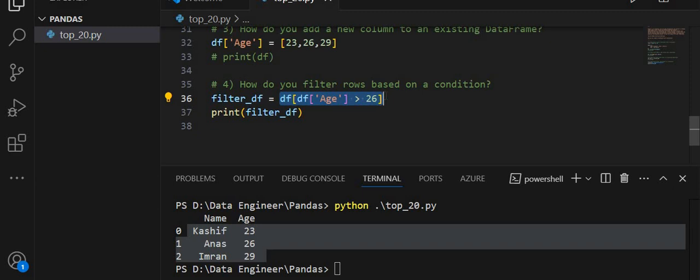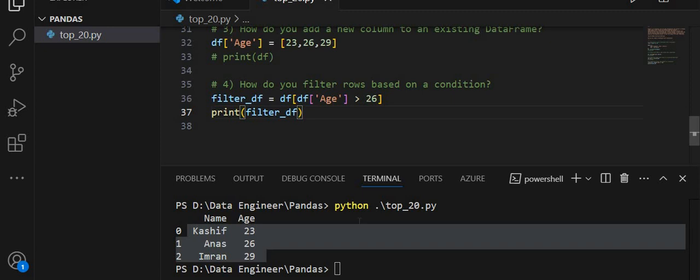The name of the resulting data frame is filter_df, and this is the new data frame that contains only the rows from df where the values in the age column are greater than 26.